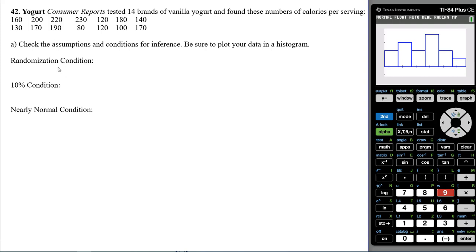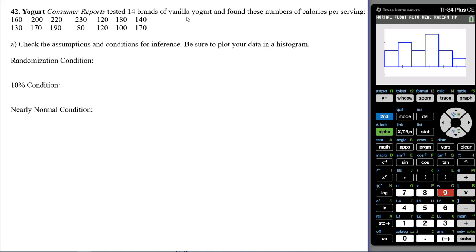All right, so let's go back over randomization and the 10% condition. Is this a random sample? They took 14 brands of vanilla yogurt. Was this a random sample of all the vanilla yogurt? No. So we want to be careful when it's not a simple random sample, where we took a list of all the brands of yogurt, assigned numbers, and picked 14 of them. So it's not a simple random sample.